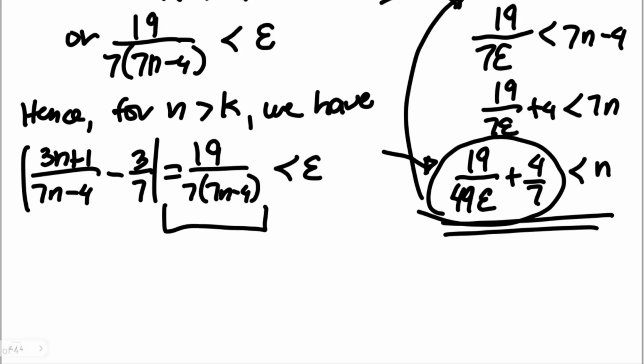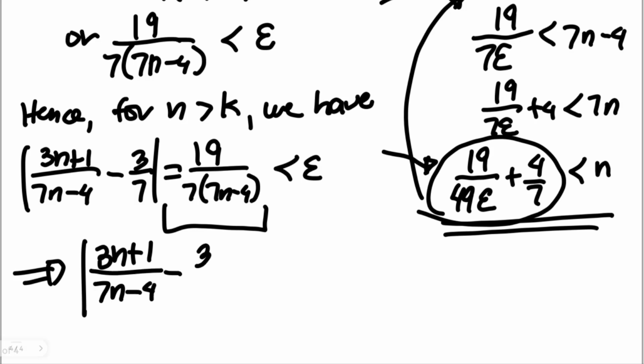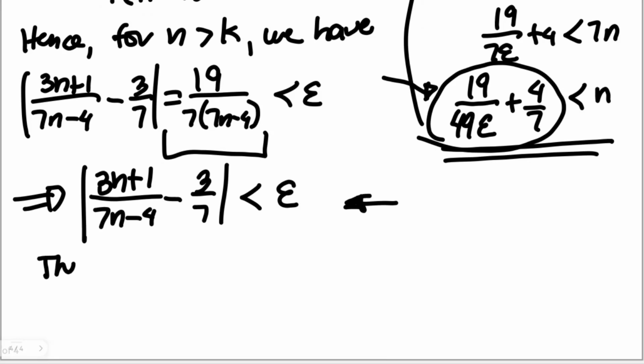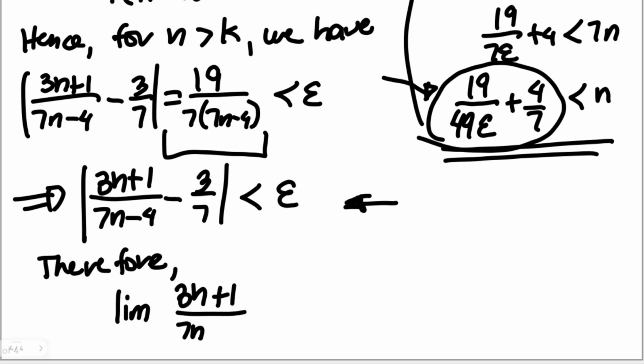So the absolute value of 3n plus 1 over 7n minus 4 minus 3 sevenths is less than epsilon. And this is the last portion of our definition. It should satisfy that. Since it satisfies that, we can now say, therefore, the limit of the sequence of 3n plus 1 over 7n minus 4 as n approaches infinity is equal to 3 sevenths, and it converges to 3 sevenths.